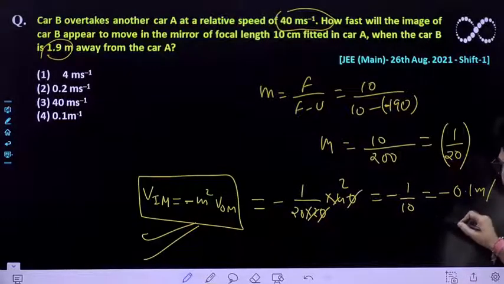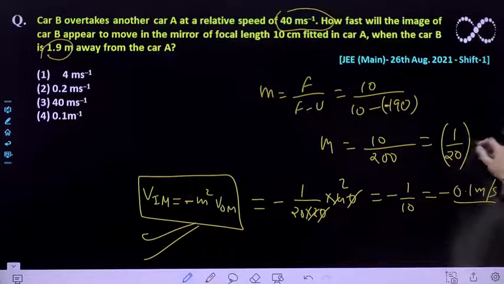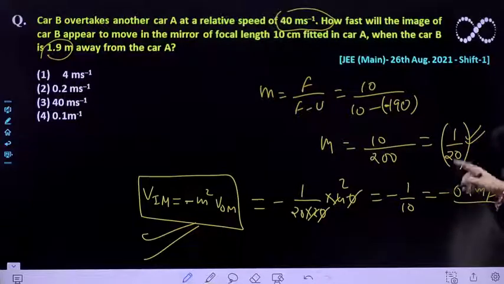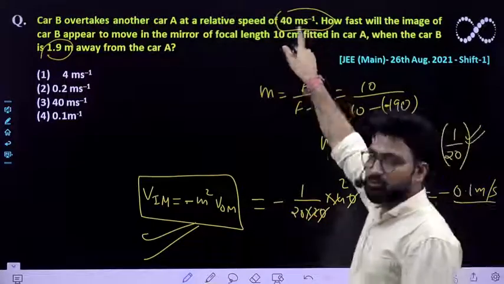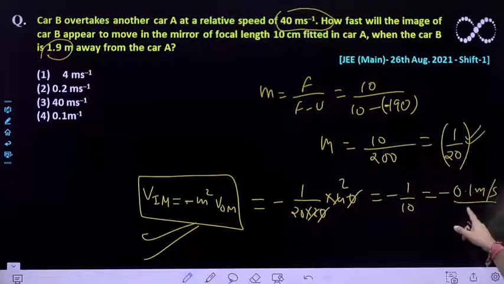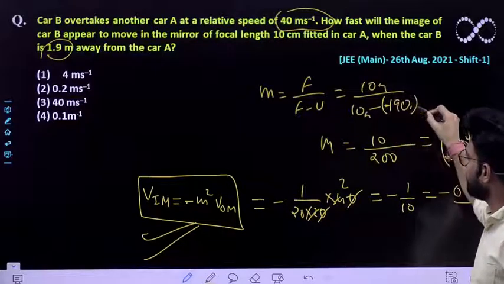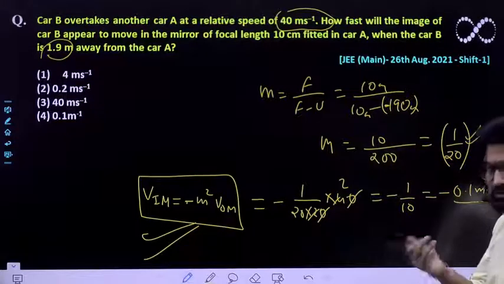Mind you, the magnification term is unitless and this term is in meter per second, so the final answer has to be in meter per second. Don't be confused with it, because this was in centimeter. The magnification is always unitless.